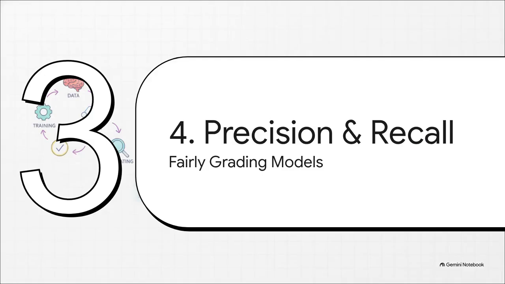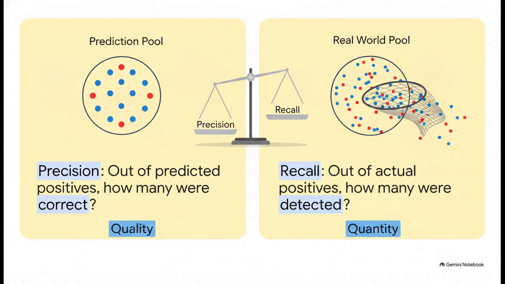And that leads us into our final segment, Section 4, Precision, Recall, and F1. Since high accuracy can easily hide major failures on minority classes, we need entirely new metrics to grade our models fairly. And this is exactly where precision and recall come in. Precision asks a very specific question. Out of all the times our model predicted a positive result, how many was it actually right about? It's a measure of quality.